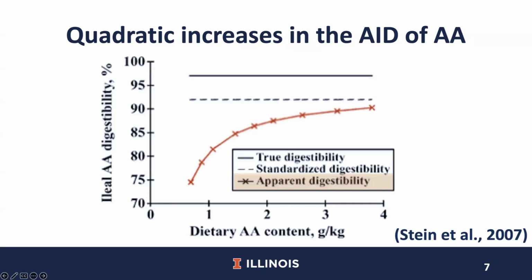Are you familiar with this figure? Yes, this figure is from the terminology paper published by Dr. Stein and his colleague in 2007, and the AID data from all experiments showed a similar pattern, indicating that as dietary amino acids increased, the AID values represented in orange went up and the increases slowed down. This is because the proportion of endogenous amino acids in ileal digesta is greater when dietary protein level is low. However, the proportion of endogenous amino acids is reduced as dietary protein increases, which results in an increase in the calculated value for the AID.